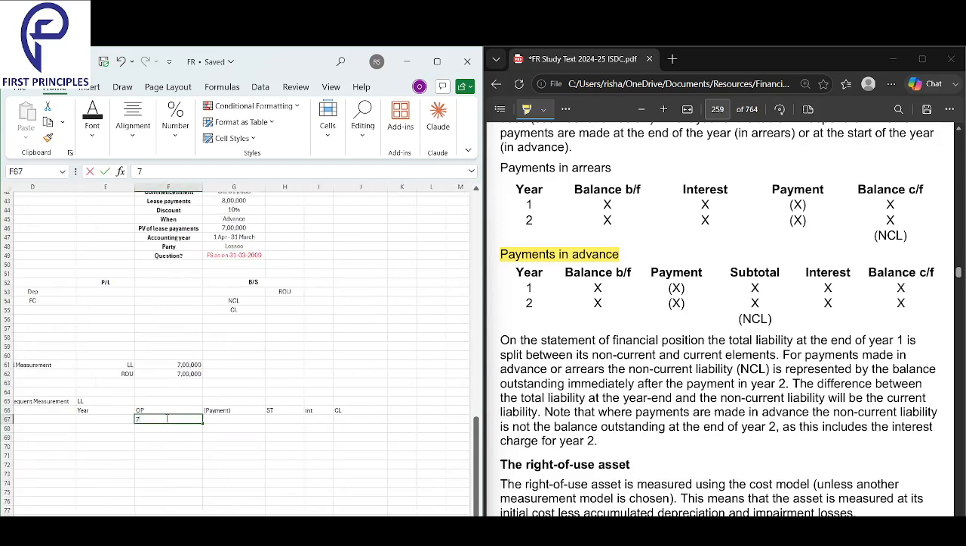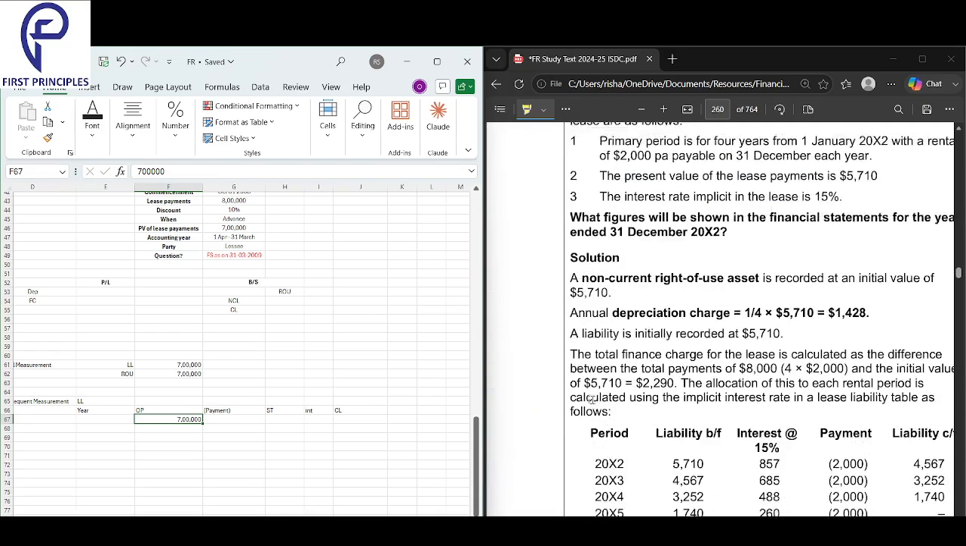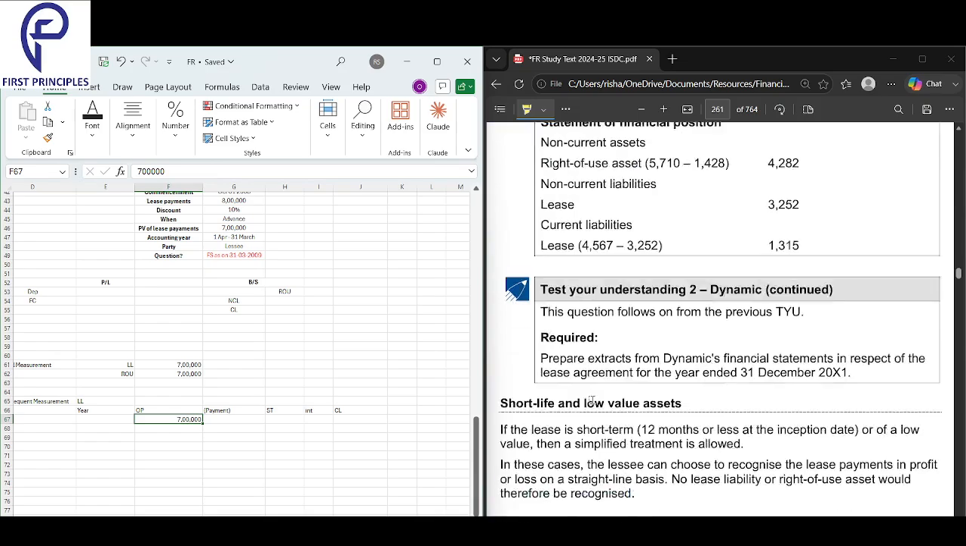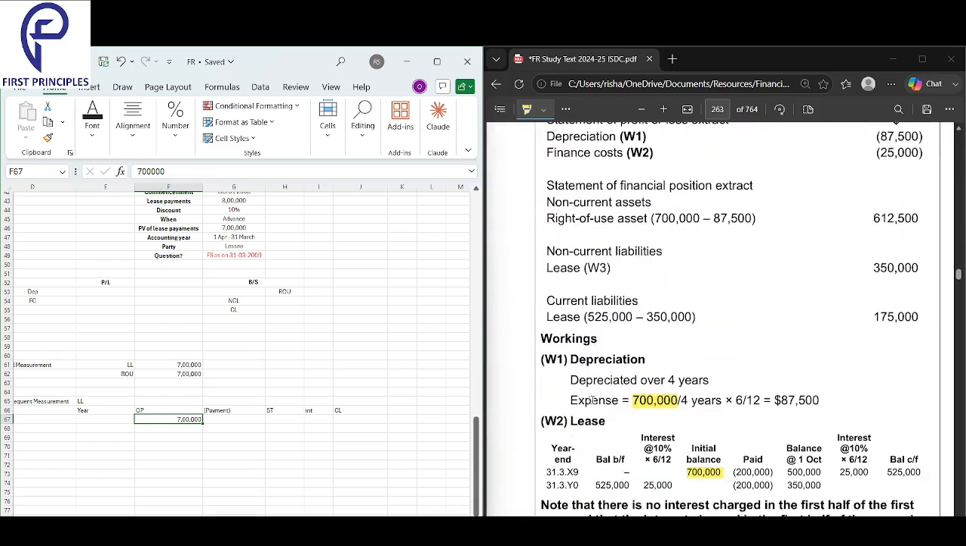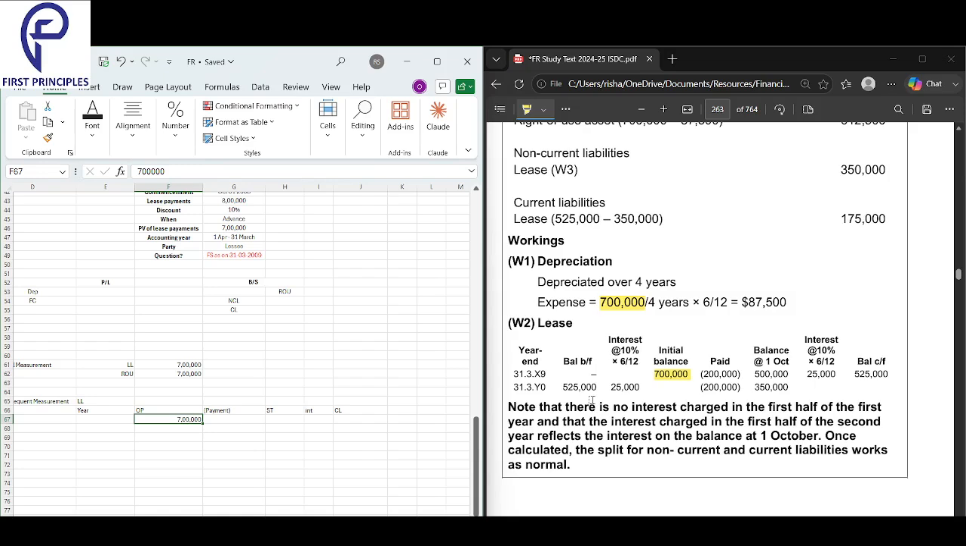I open at 7 lakhs in the year. Easy. I'm opening at 7 lakhs. Do you make sense of this? So how am I starting? I'm opening at 7 lakhs in the year. The initial balance is 7 lakhs.